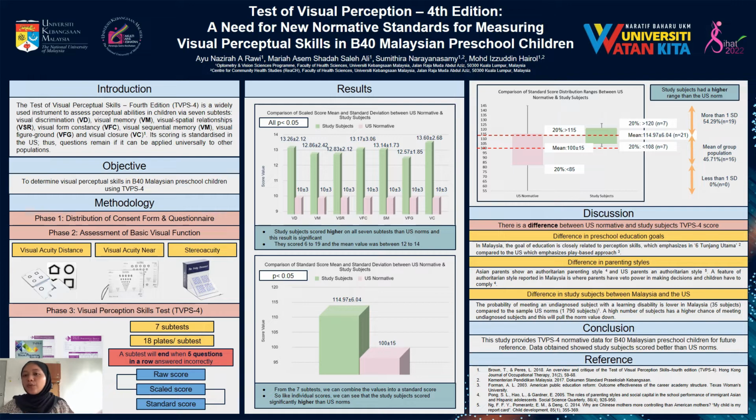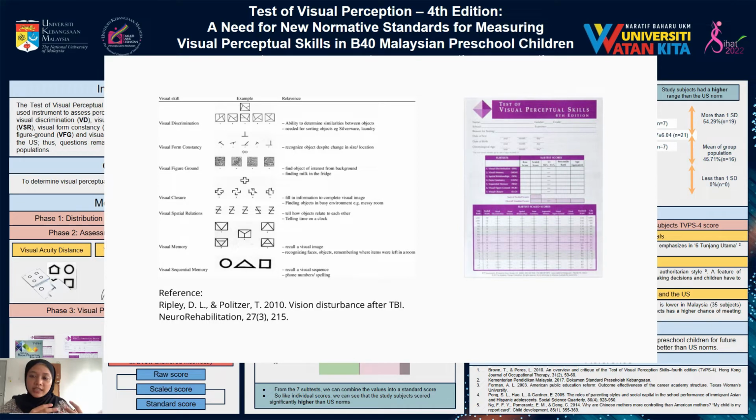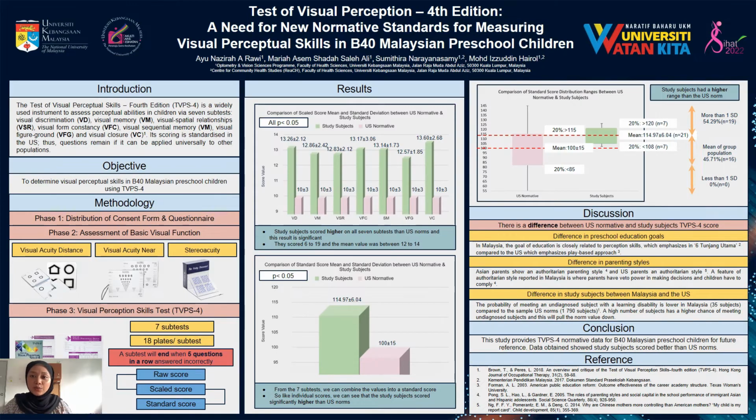Each correct answer is scored 1 point and each subtest will end when 5 items in a row are answered incorrectly. A raw score is obtained for each subtest by adding the number of items answered correctly. The score was then changed to scale score and standard score. A one-sample t-test was used to compare means and standard deviation of the scale score for each subtest and the standard score of TVPS4 among study subjects and US norms.